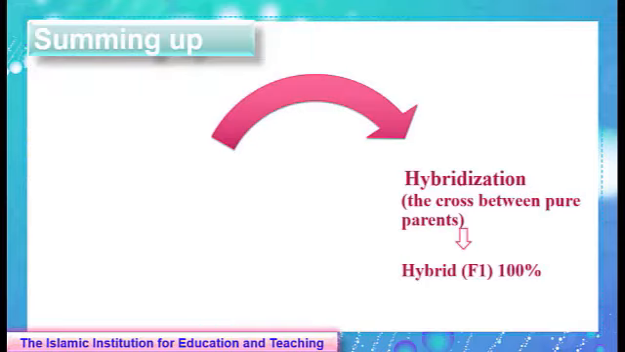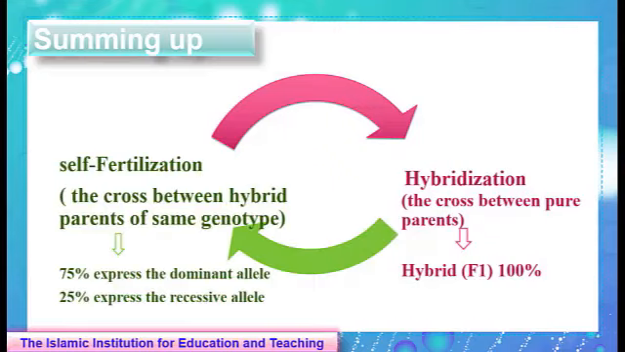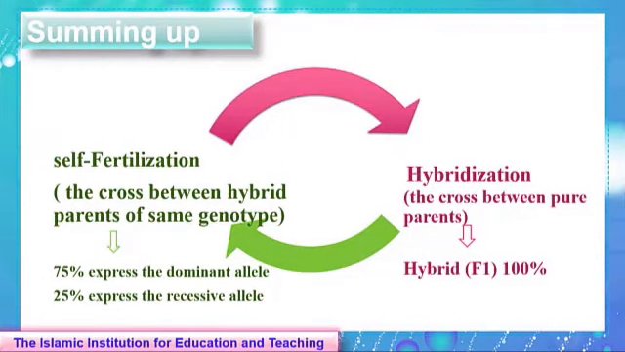To sum up, hybridization is the cross between pure parents. The result is 100% hybrid F1 generation. Self-fertilization is the cross between hybrid parents of same genotype. The results are 75% express the dominant allele and 25% express the recessive allele.